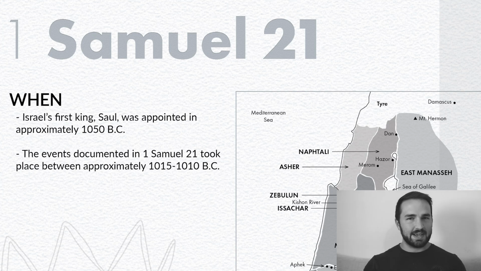When did the events of this chapter happen on the biblical timeline and the world timeline? Well, they were probably placed somewhere between approximately 1015 BC to 1010 BC. Saul, who we're going to talk about in a second, was the first king of Israel. He began his reign about 1050, so this is a good while after that. He's been king for a while.